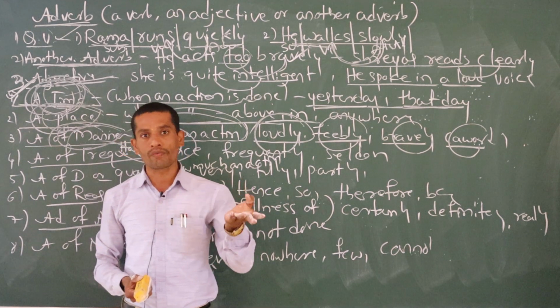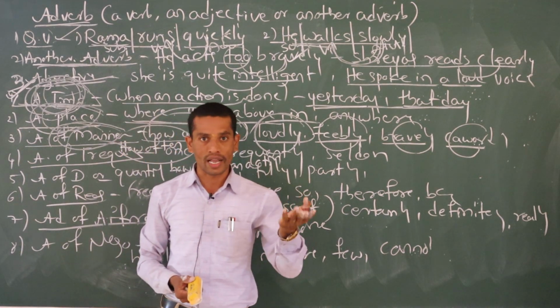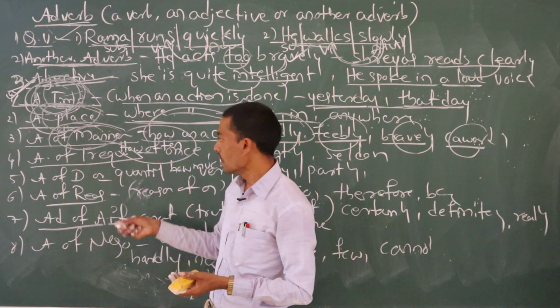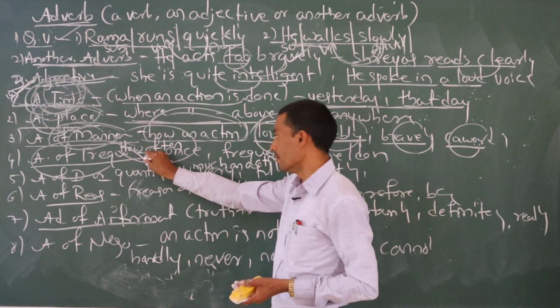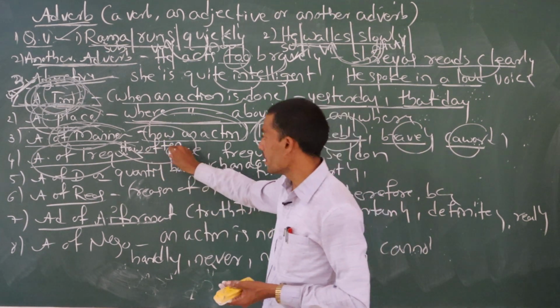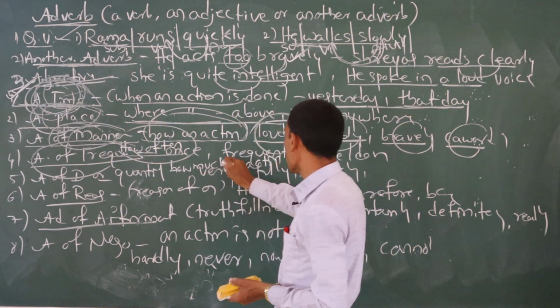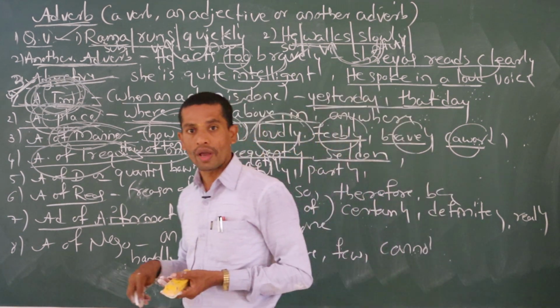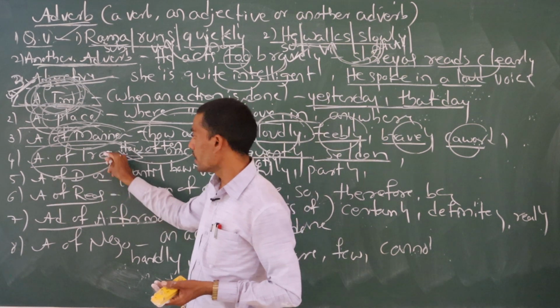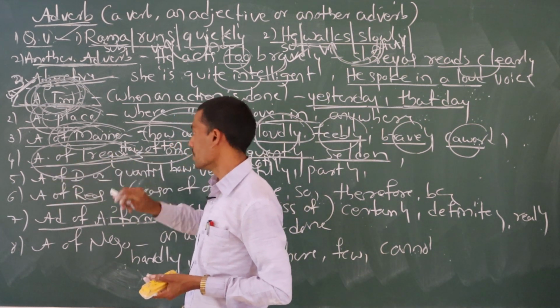One time I have taken breakfast. Two times I have taken breakfast. Thrice, fourth, like this we are using, na. That one only we call adverb of frequency: how often, how many times an action takes place. Frequently, seldom, rarely, once, twice, like this we are using. So that is called adverb of frequency.